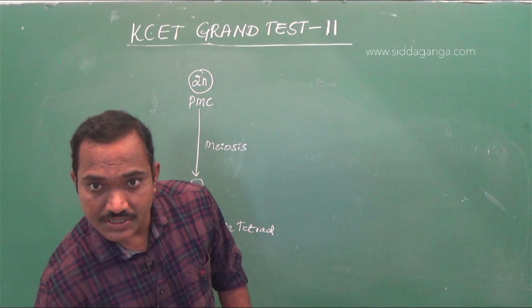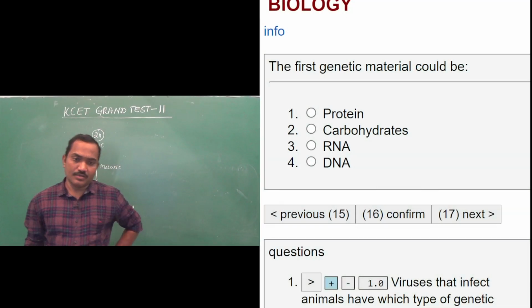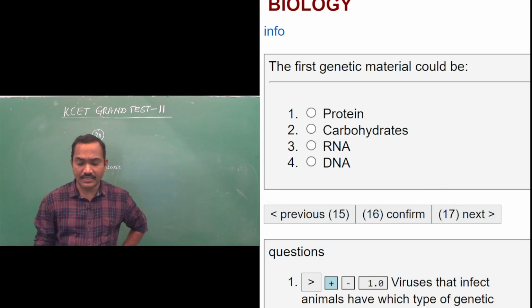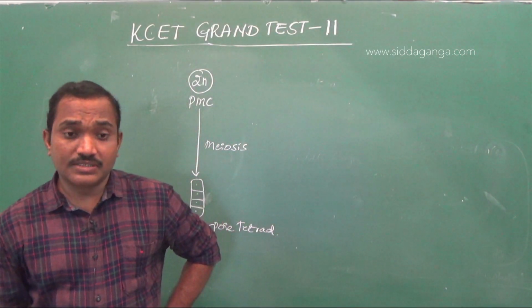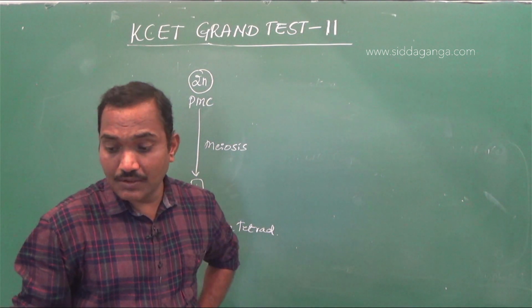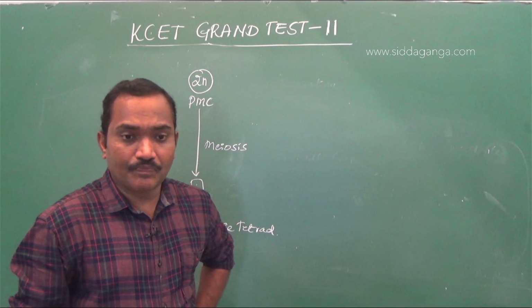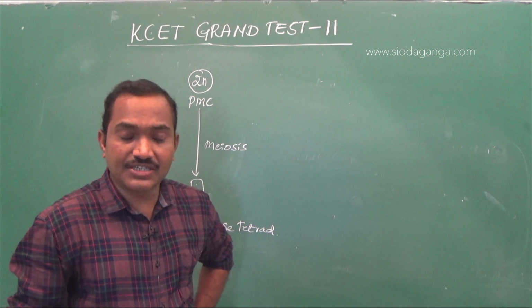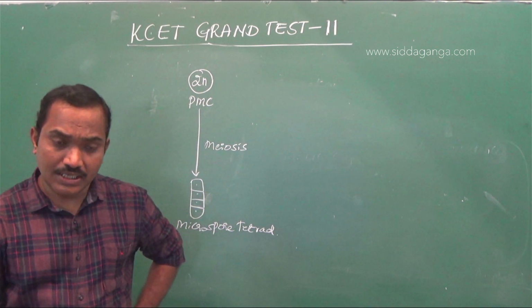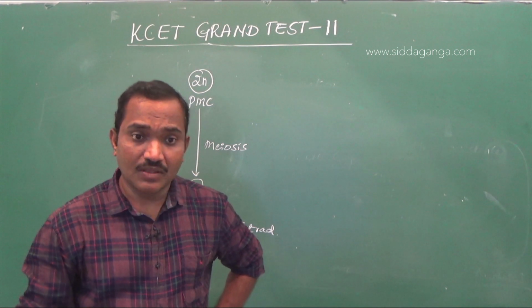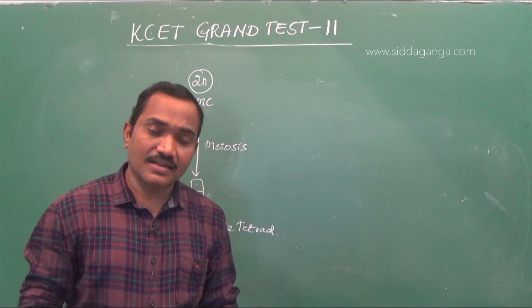Moving on to question number 16. The first genetic material could be protein, carbohydrates, RNA, or DNA. Again, it's a very simple question. Till today we have certain viruses which have RNA, which is most unstable and highly reactive in nature. In the beginning of the formation of the earth and the origin of life, RNA evolved first and acted as a genetic material.